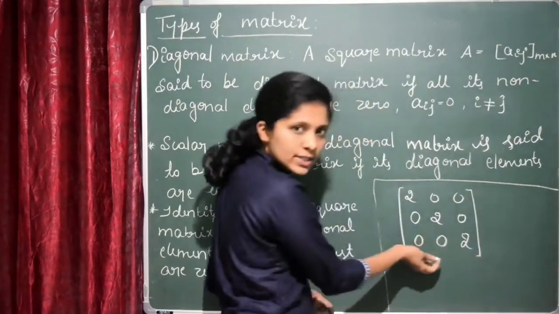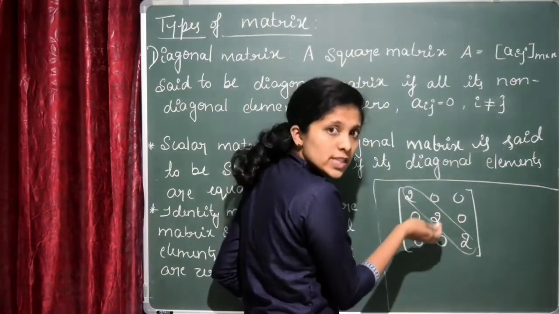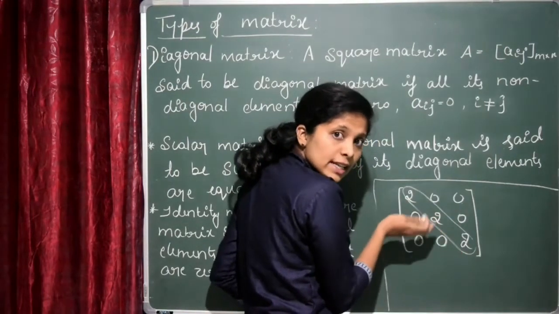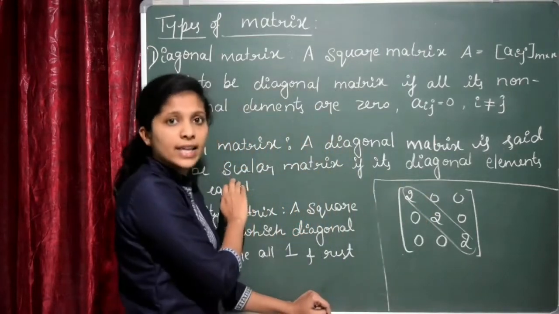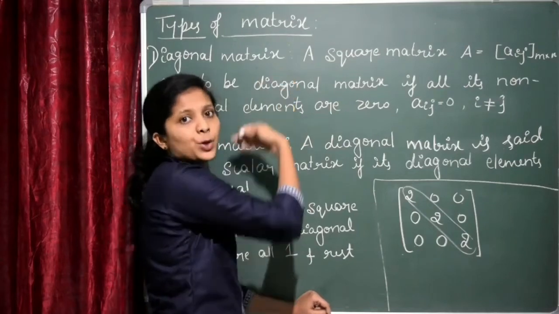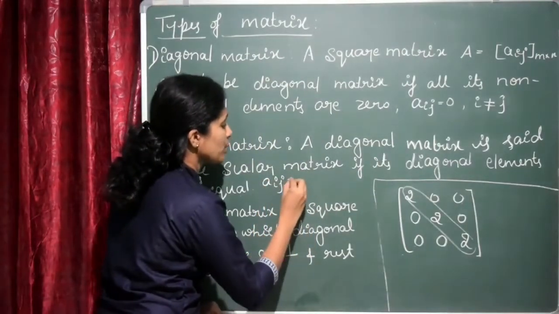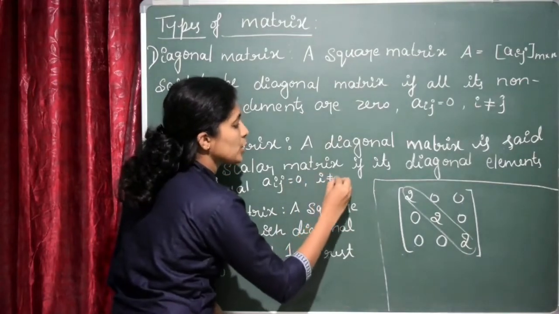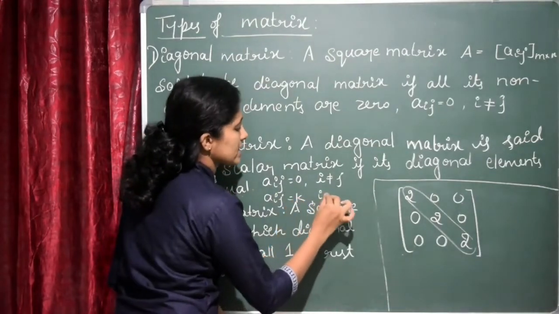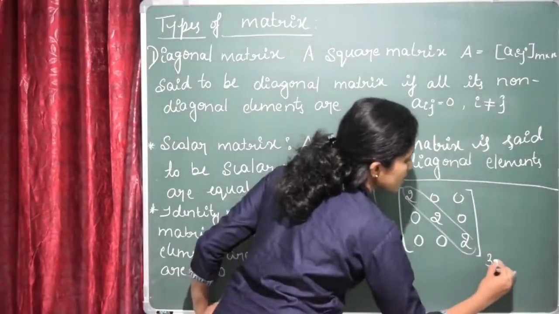Here you can see this one. This is a diagonal matrix, right? All the diagonal elements are present and the non-diagonal elements are equal to 0. So this is a diagonal matrix. And one more thing, here all the diagonal elements are equal. If the diagonal elements are also equal, then it is called the scalar matrix. All the scalar matrices are diagonal matrices, but all the diagonal matrices need not be scalar matrices. Is it clear? Now here we can write the value of aij should be equal to 0 if i is not equal to j, and aij will be equal to some constant k if i is equal to j. Here the constant will be 2. The order of this matrix is also 3 by 3.